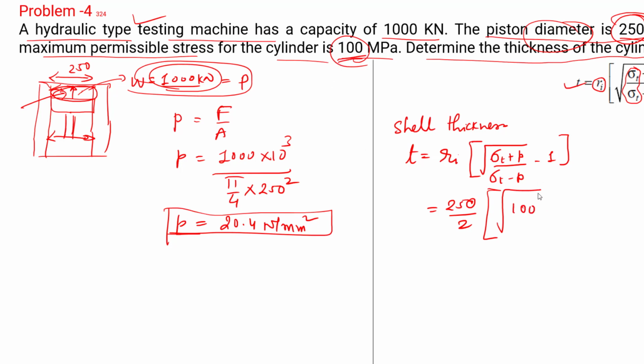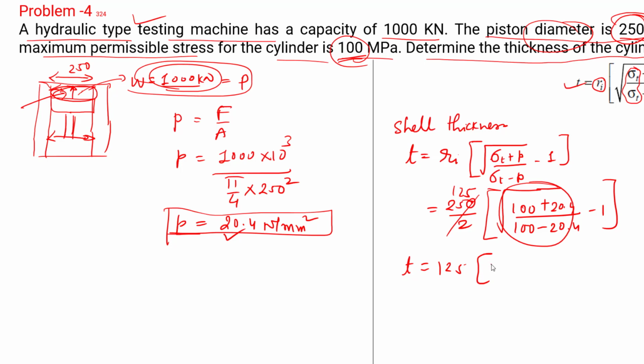So 100 plus this value that we found out, 20.4, divided by 100 minus 20.4, minus 1. Now we can simplify this, right? So this becomes 125. Very simple. So shell thickness is 125 into bracket, this term will be 1.51 minus 1.